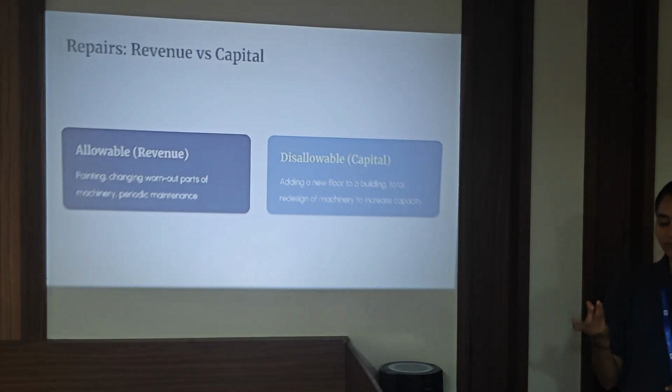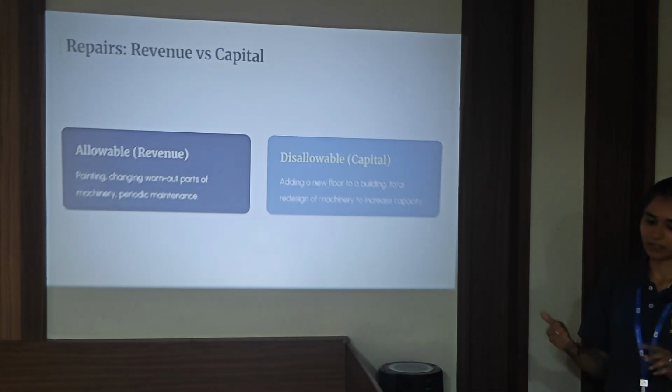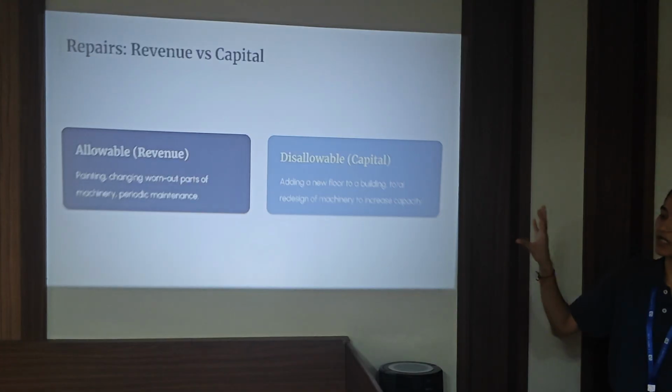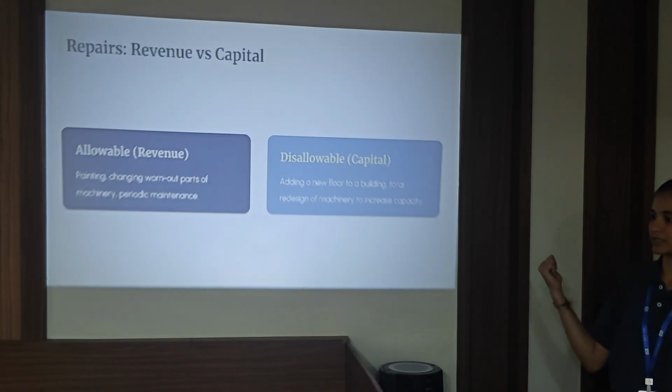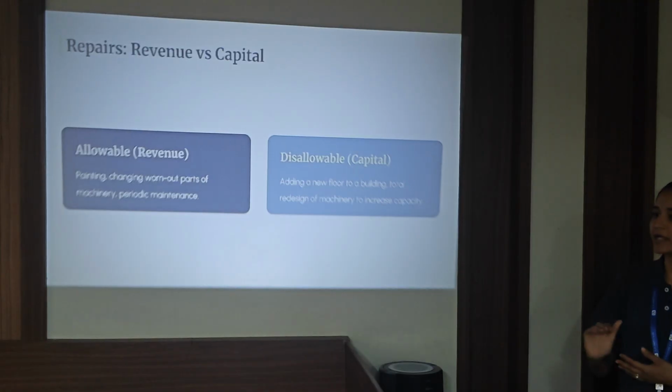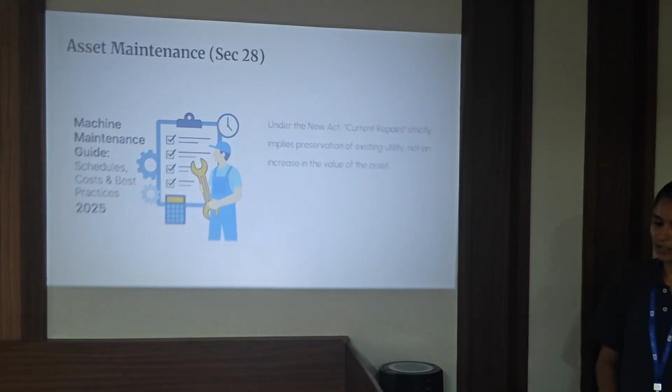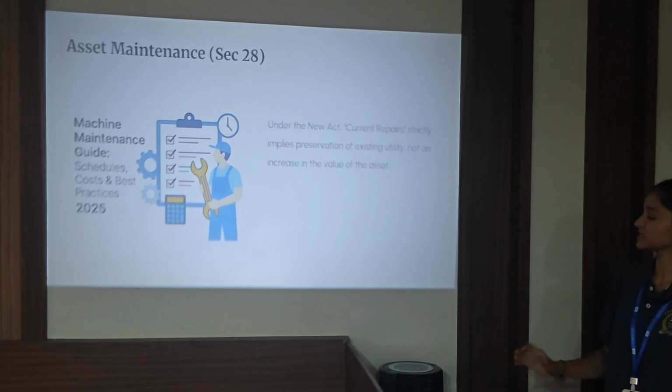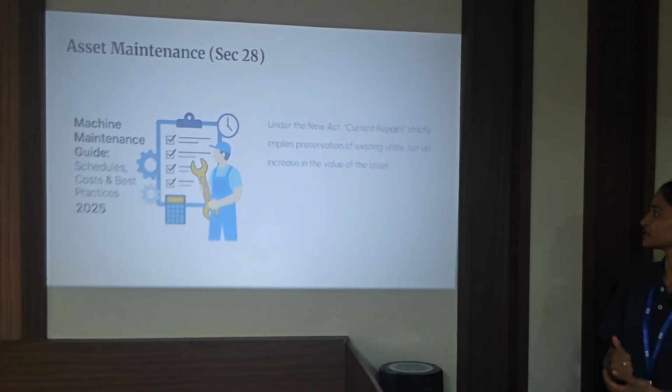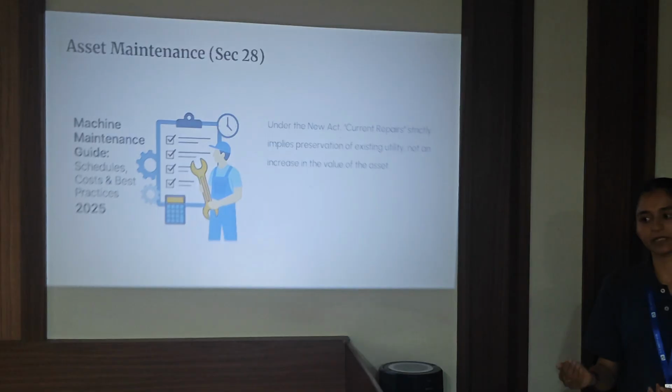It is like painting or changing any worn out parts of the machinery or any periodic maintenance that doesn't increase the life of the asset. Such expenditure is known as revenue expenditure. So revenue expenditure is allowed as a deduction, but capital expenditure like adding a new floor or adding to the life of the asset is not allowed as deduction. As I said, under the new act, current repair strictly implies the preservation of existing utility and not increasing the value of the asset. Any expenditure that increases the value of the asset is not allowed as deduction.